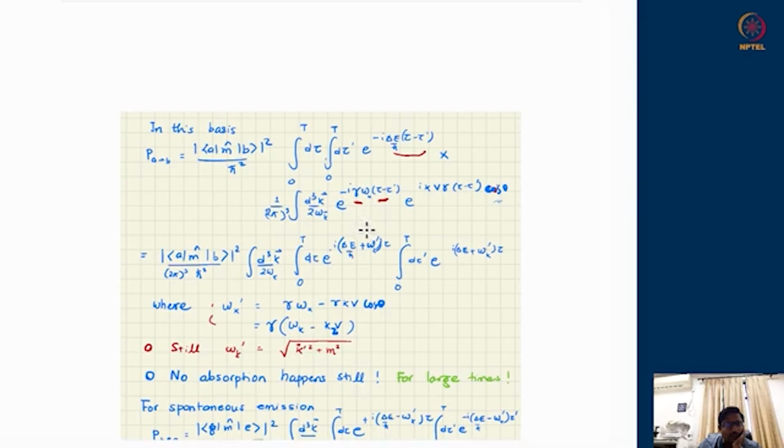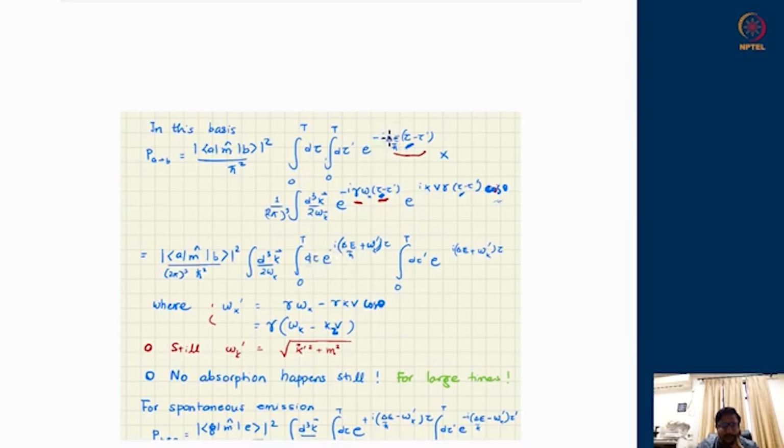All right. So like before, we will collect all the tau dependent terms. Here is one tau dependency, here is another, and here is another, which we club at one place, and it becomes one temporal integral from 0 to capital T of d tau. And what are the functions?